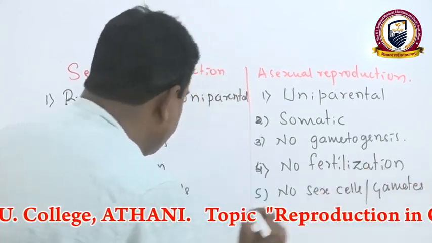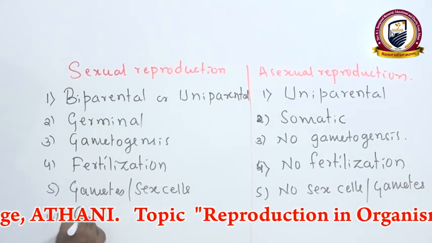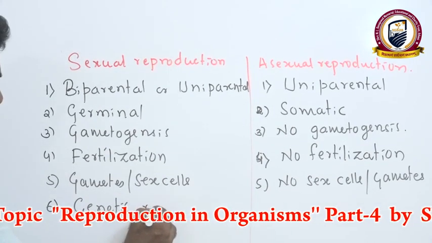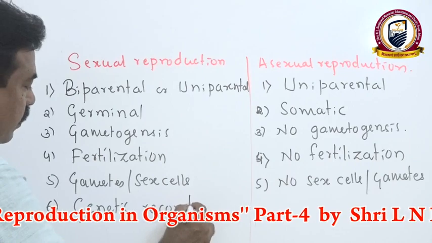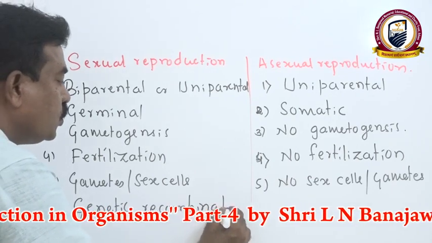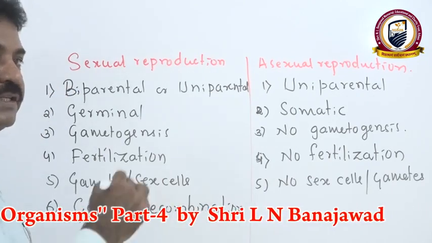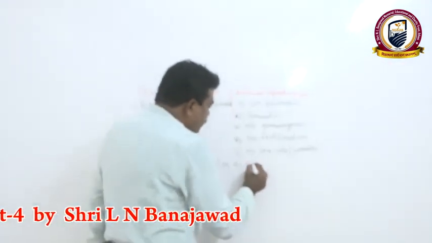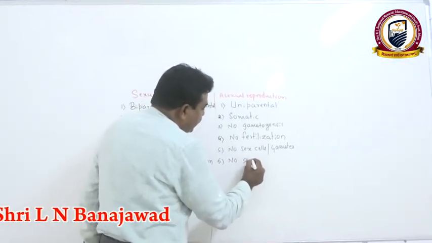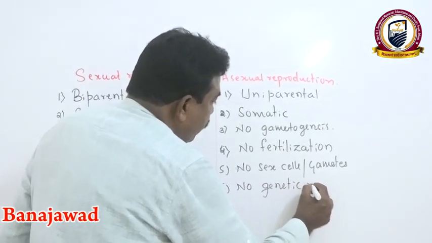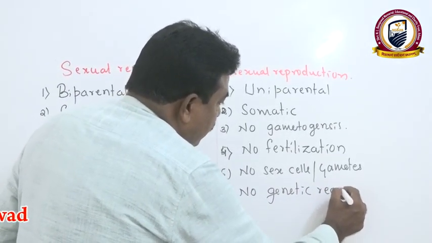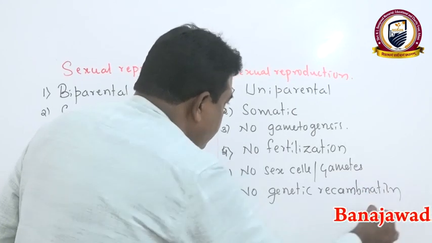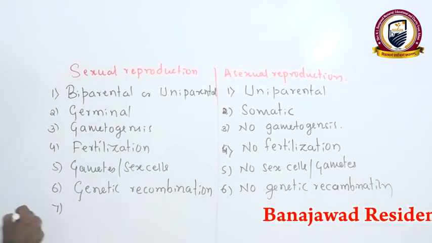Then there is a chance of genetic recombination. Why is there genetic recombination? Because here two organisms' genetic material is involved, but in this case there is no chance of genetic recombination. Once again, one more linked point is there.